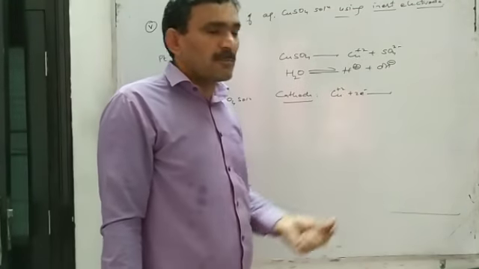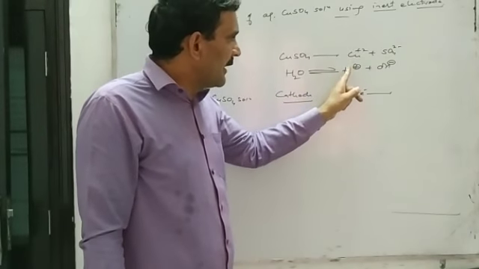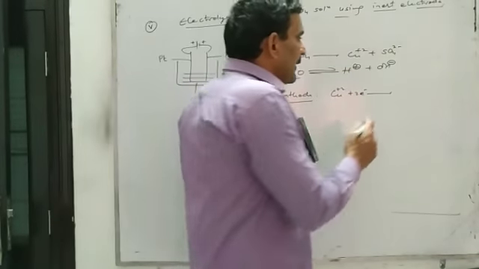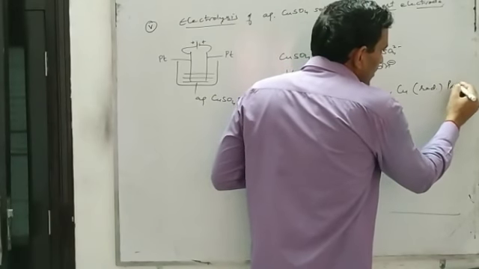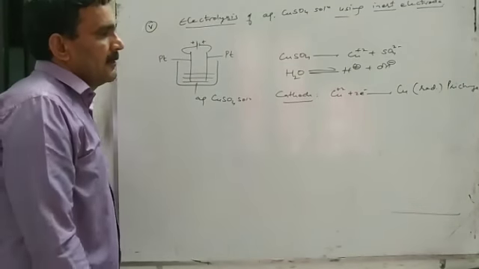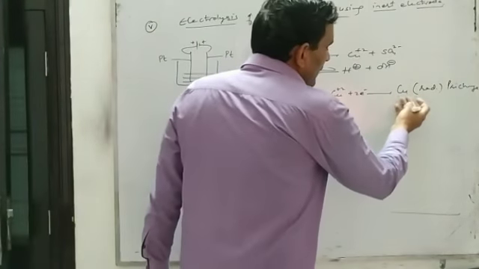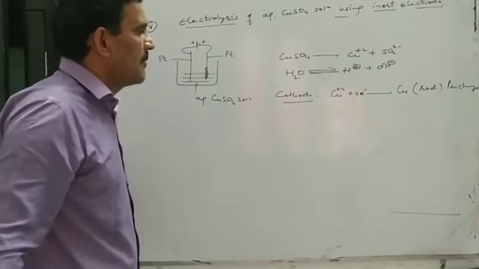Electron gaining tendency of copper ion is more than hydrogen ion. So out of copper ion and H positive ion, copper ion will be discharged first. That is, copper ion will be reduced and copper will be formed at cathode. That is the reduction of copper ion, the primary change, and copper will deposit at cathode.